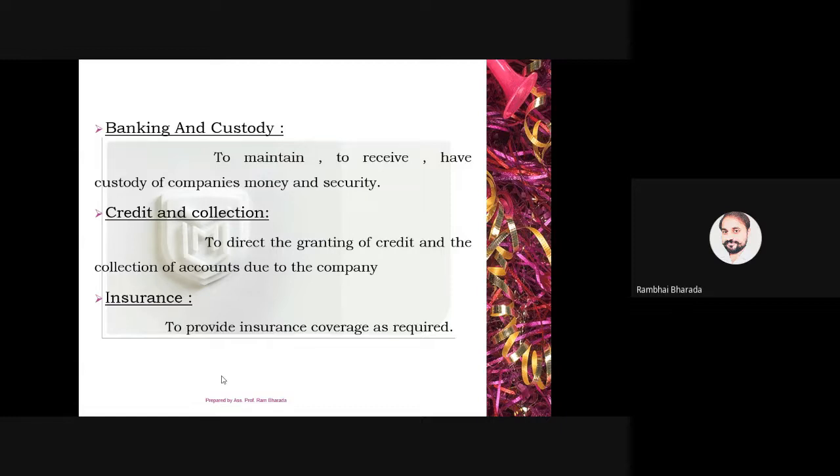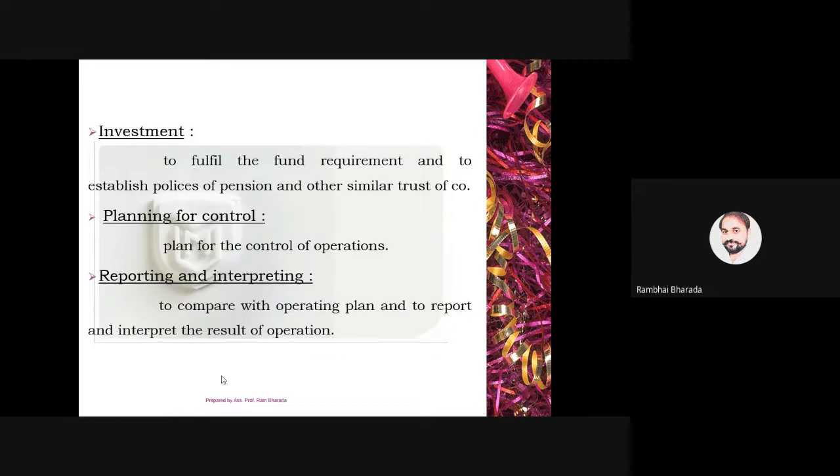Credit and collections: he decides the credit time and credit policies, and he takes actions for the collection of money from the customers. Insurance: life, fire insurance, marine insurance or goods insurance. Investment of surplus amount: if the company has a surplus amount, then the company goes for investment. That investment decision is again taken by the finance manager.